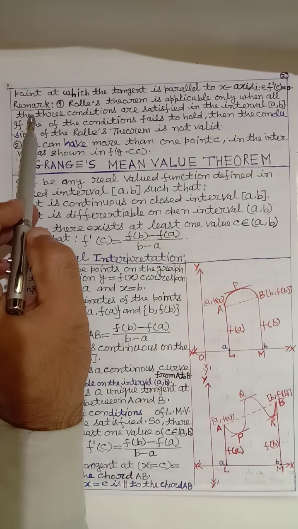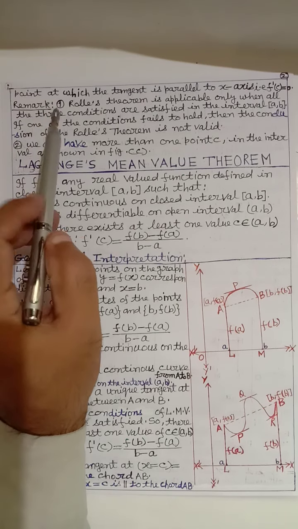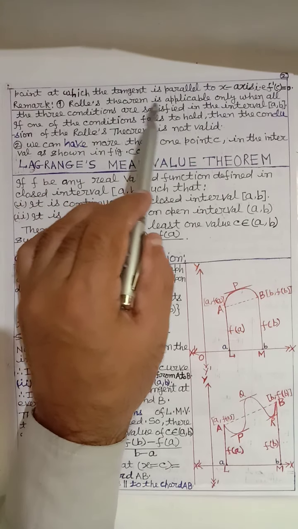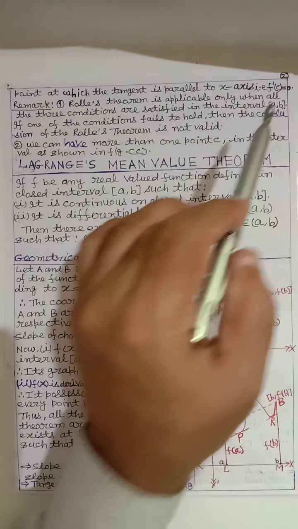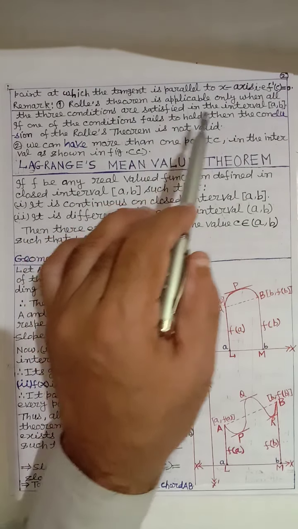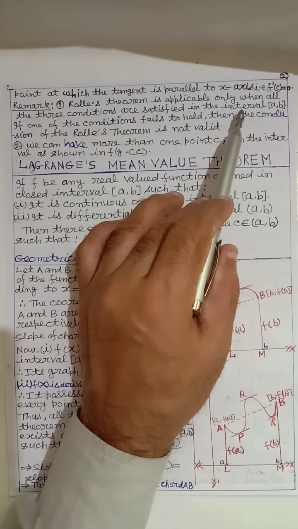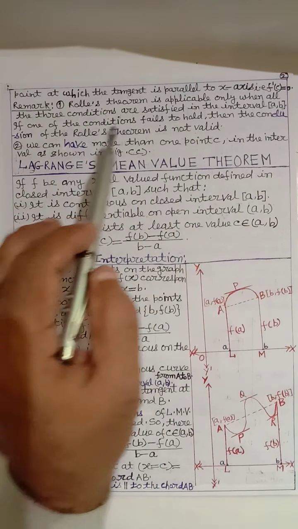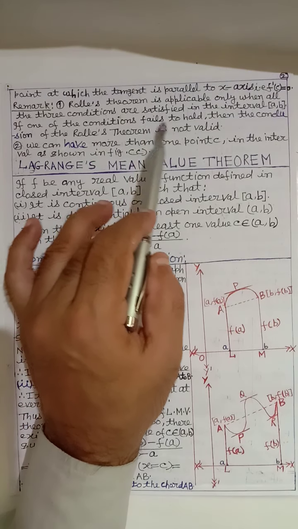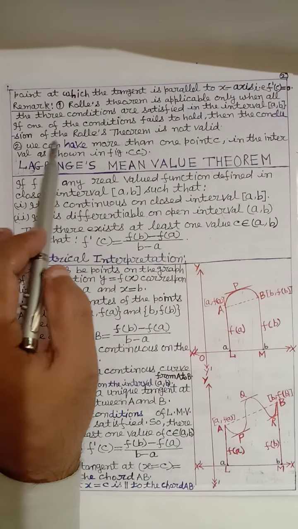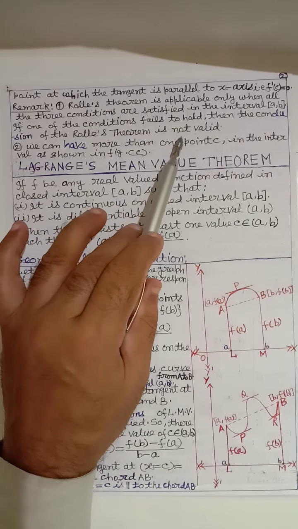Dear students, there are some remarks. First, Rolle's theorem is applicable only when all the three conditions are satisfied in the closed interval [a, b]. If one of the conditions fails to hold, then the conclusion of Rolle's theorem is not valid.